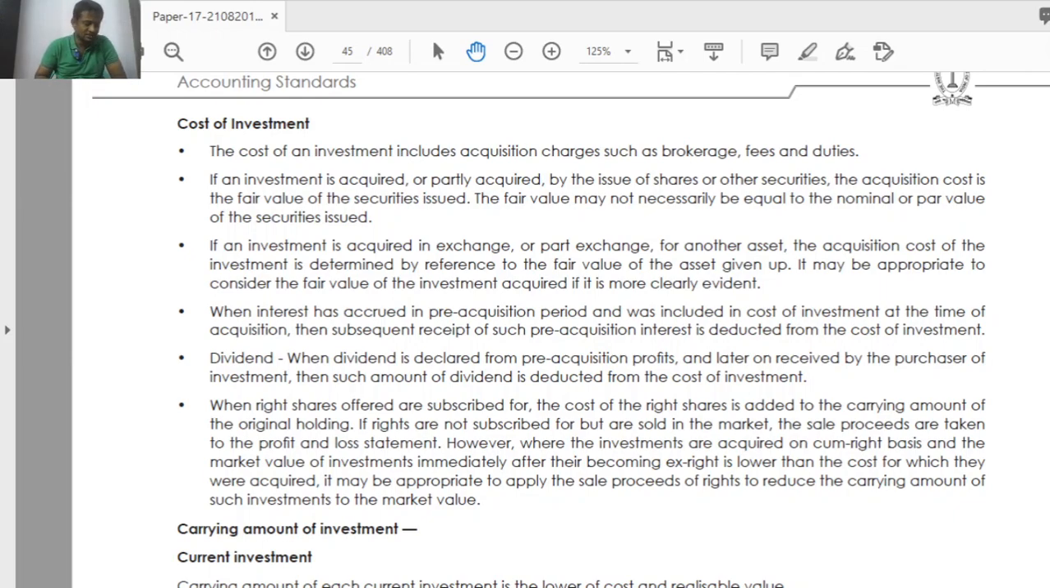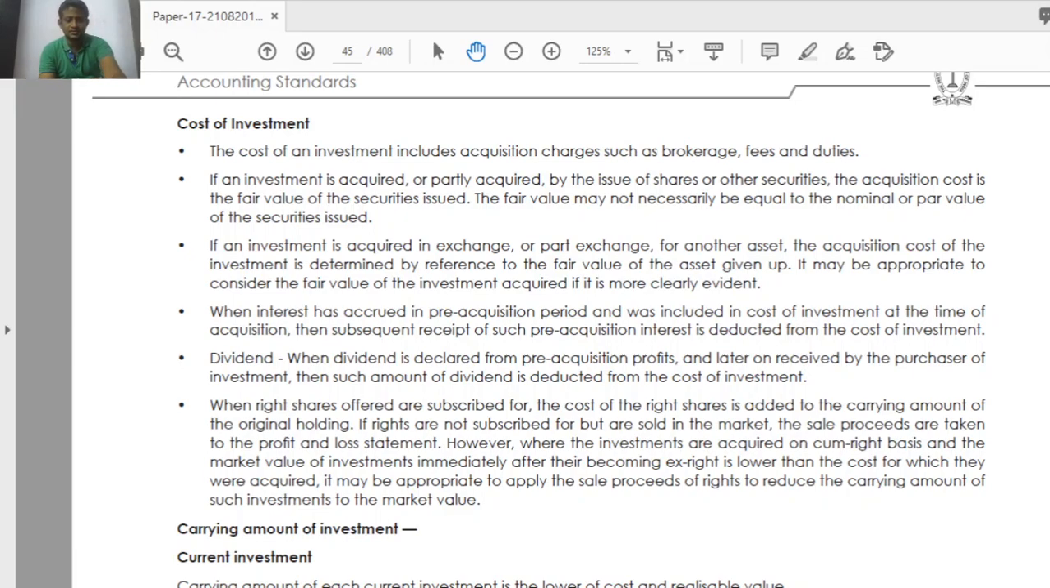Many scenarios are given actually. What is the first one? The cost of investment includes acquisition charges such as brokerages, fees, and duties. What are they trying to say? The cost of investment includes purchase and acquisition charges such as brokerage, fees, and duties. So simply they are saying, for example, if I purchase shares and the share price is 100 rupees, I paid brokerage 1 rupee, fees 1 rupee, and duties 1 rupee, then 100 plus 1 plus 1 plus 1 equals 103. Okay, that is what they are trying to say.